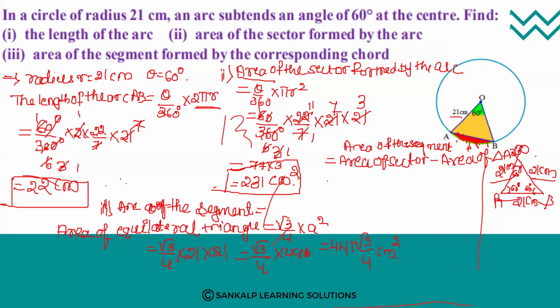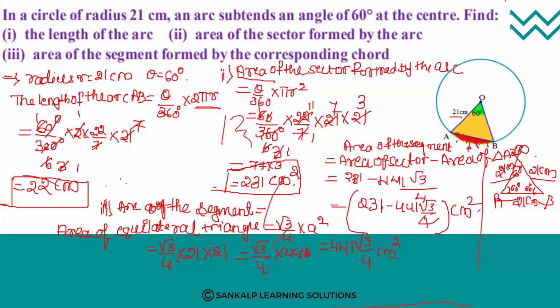We know the value of area of sector, that is 231 centimeter square, minus area of triangle OAB, 441 into root 3 divided by 4. So finally you will get 231 minus 441 root 3 divided by 4 centimeter square. This is the area of the segment formed by the corresponding chord. Okay.